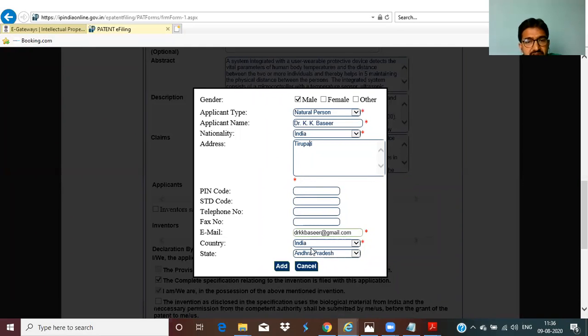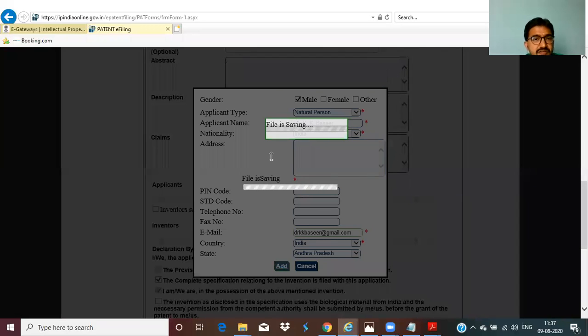Why does it ask for the country? Because if it is a PCT application, international persons are there, so you can use the country. Why does it ask for gender? For female applicants, you can go for early examination. And why does it ask for applicant type? If it is a natural person and a female, only then can you go for early examination. If all the applicants are males, but it is a small entity or a startup, they can also go for early examination. So for validating such things, these fields are required.